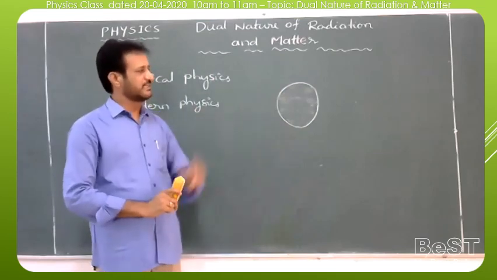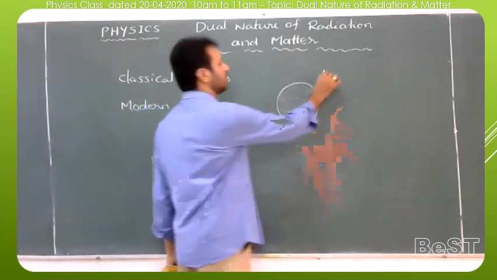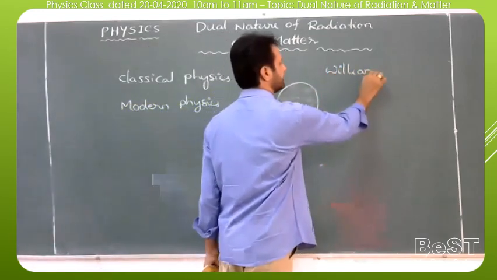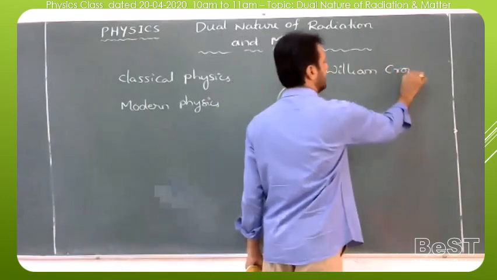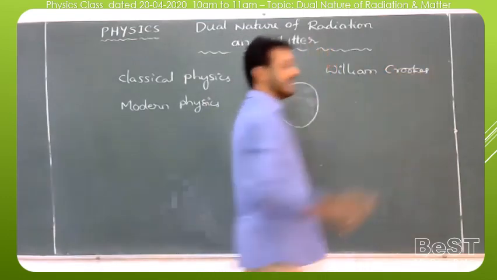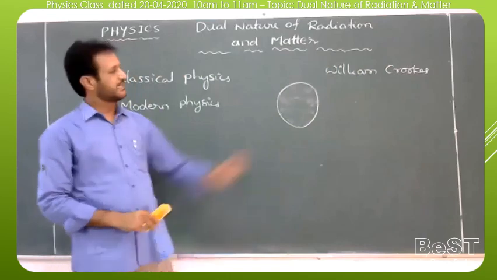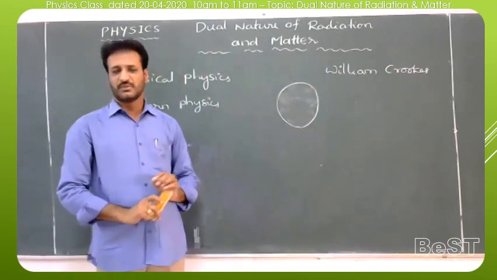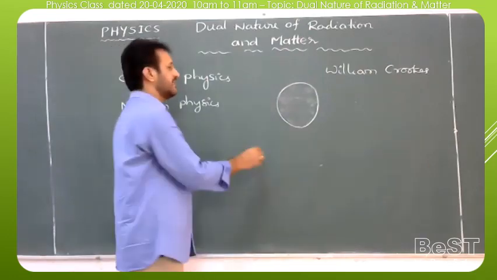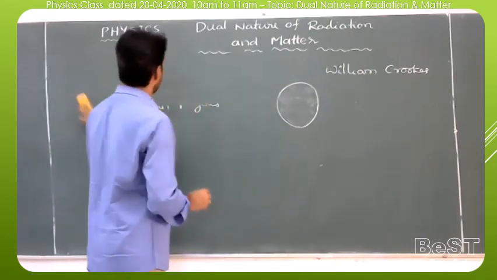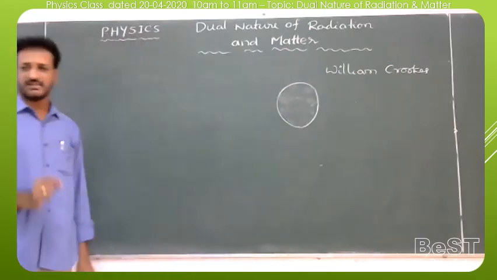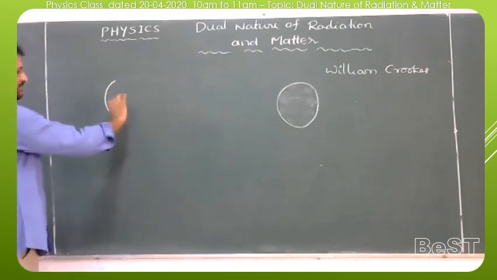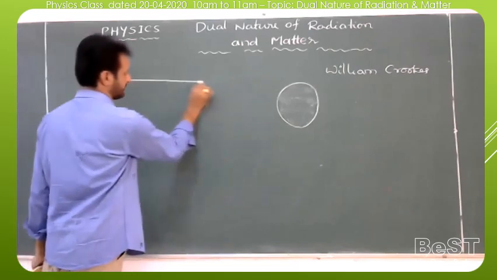But at that moment, one scientist, William Crookes, conducted an experiment in a discharge tube. So what is a discharge tube? It is a glass tube having two electrodes, one cathode and one anode. We can take a rough structure of the discharge tube.